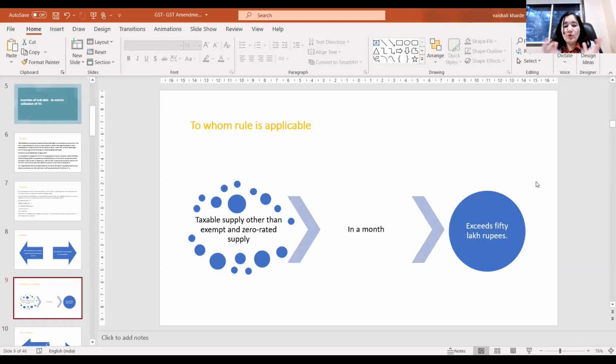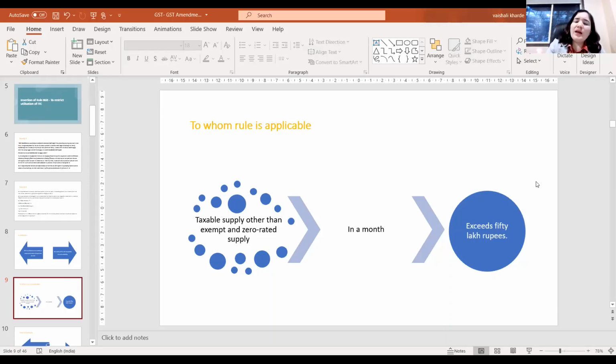So to whom is this rule applicable? This rule is applicable to a registered taxpayer whose taxable supply, other than exempt and zero rated, exceeds 50 lakh. That means a yearly supply of approximately 6 crores. So whoever has above 6 crore of supply should check the applicability of this rule.